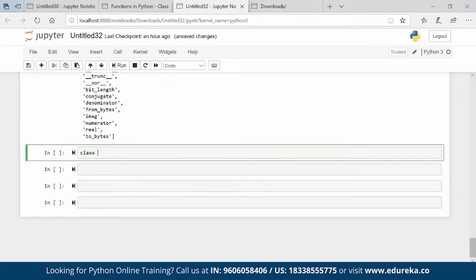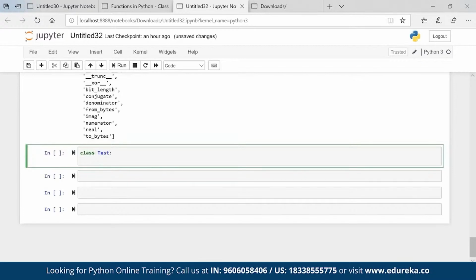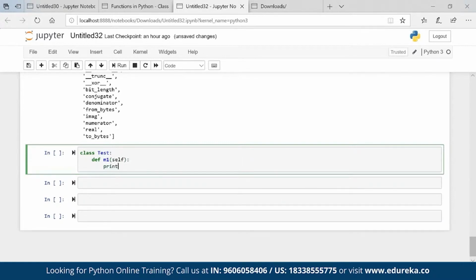Now class test. Def m1, which is my method inside the class, self, print no arg. Basically here I don't have any argument, right? I am not passing any argument, so it is a no argument method.